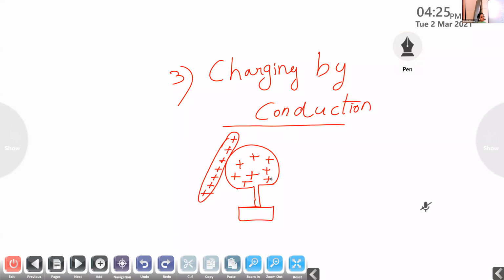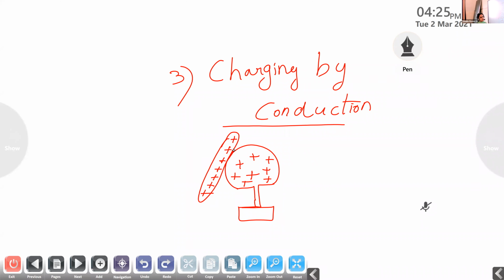So what do you mean by charging by conduction? Charging a body through actual contact with another body. Here the actual contact is there. This method of charging is known as charging by conduction. It is very similar to charging by induction.